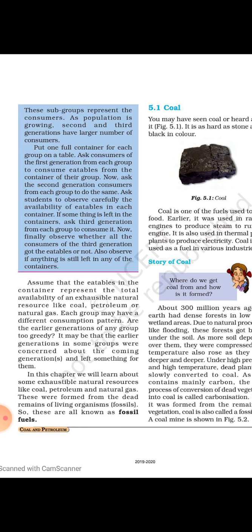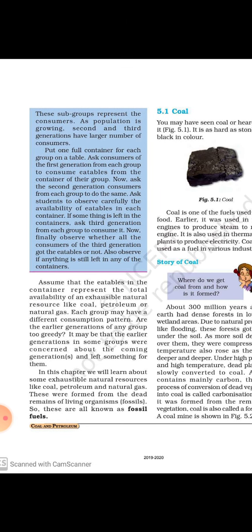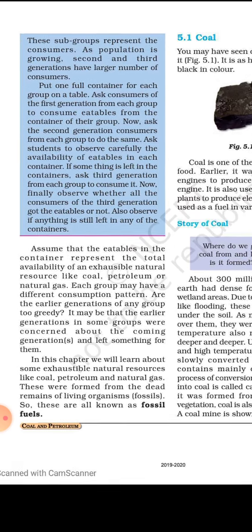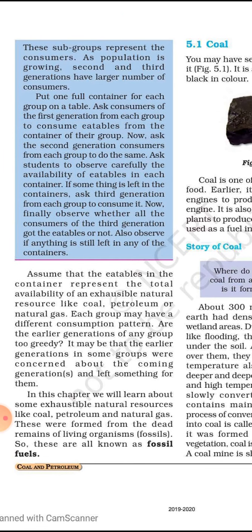It may be that the early generation in some groups were concerned about the coming generation and left something for the next generation, but the second and third generations can't leave the remainder because they themselves need all the resources. So in this chapter we will learn about some exhaustible natural resources like coal, petroleum and natural gas, which were formed from the dead remains of living organisms. Natural resources formed from the dead remains of living organisms are known as fossil fuels.